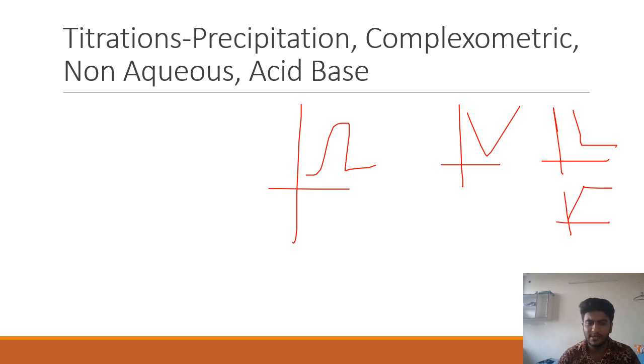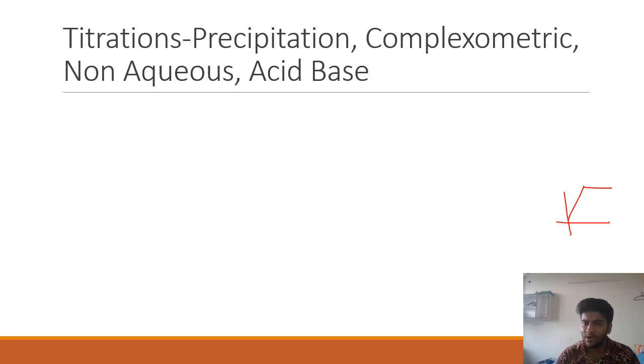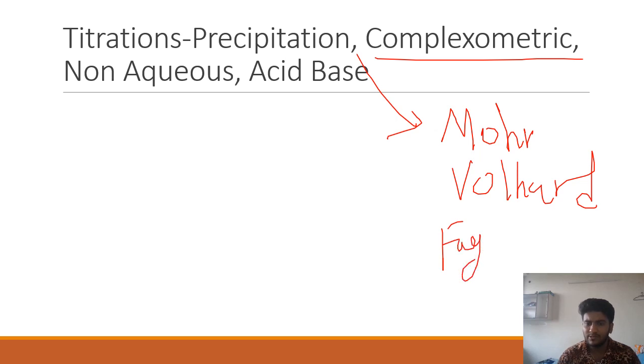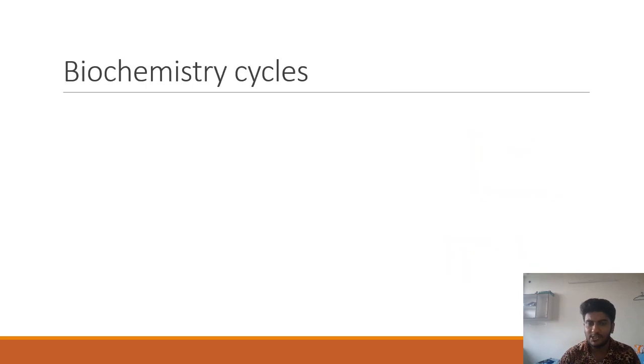Complexometry, you need to know the indicators, which are also called PM or metallochromic indicators. So you have various indicators used in complexometry. In precipitation titrations, Mohr and Volhard are their favorite, but they may ask you Gay-Lussac or Fajans as well. Fajans is an adsorption indicator method where you use adsorption indicators. You need to know which is direct, which is indirect, what is the pH, and what is the indicator; ferric ammonium sulfate is the indicator. All of these things are expected from the titration chapter.